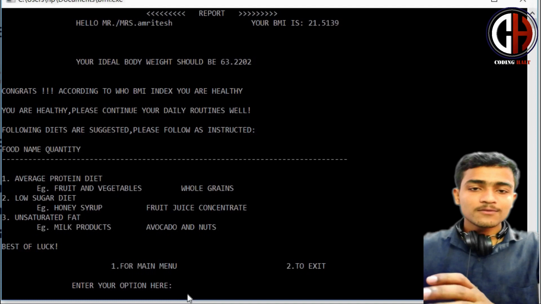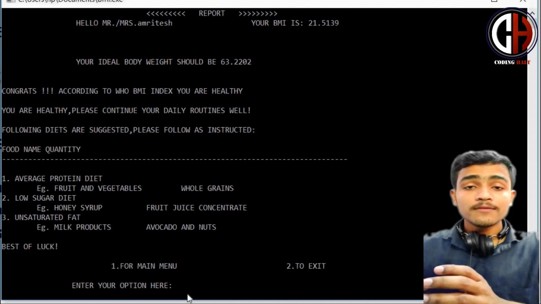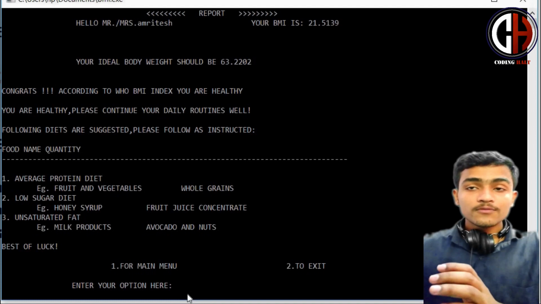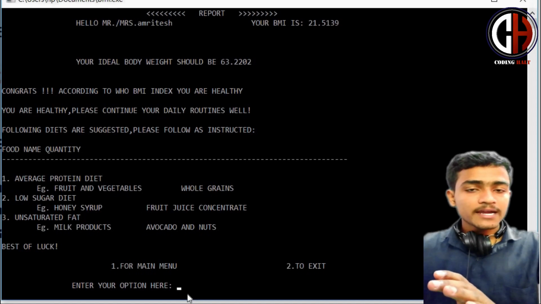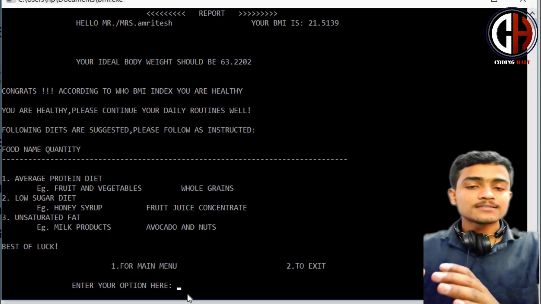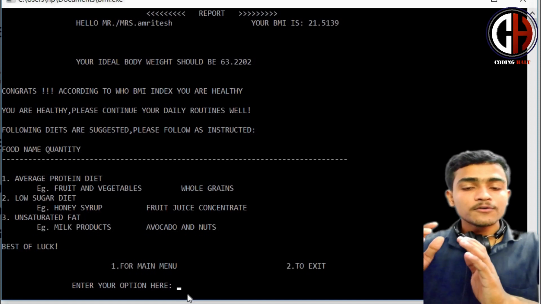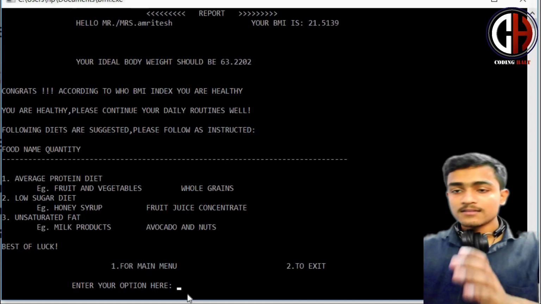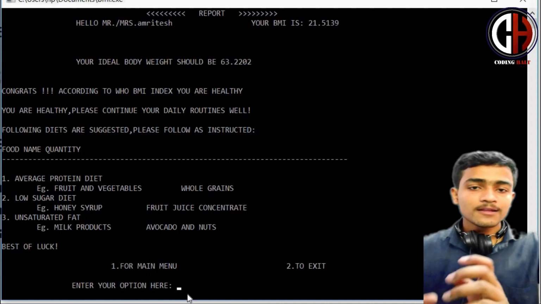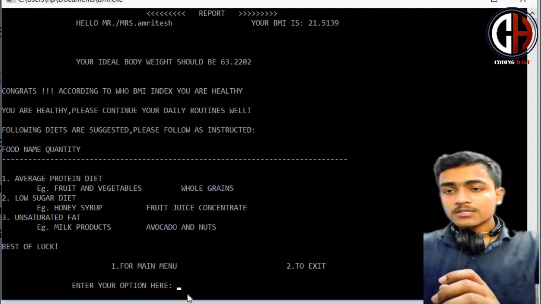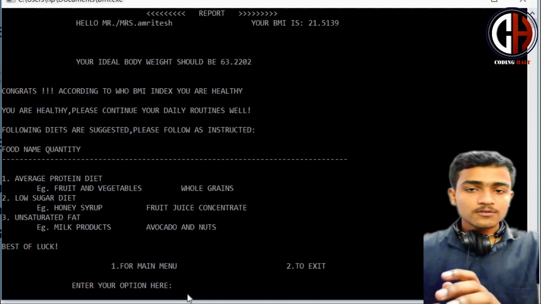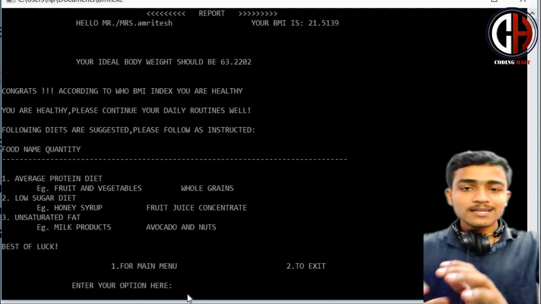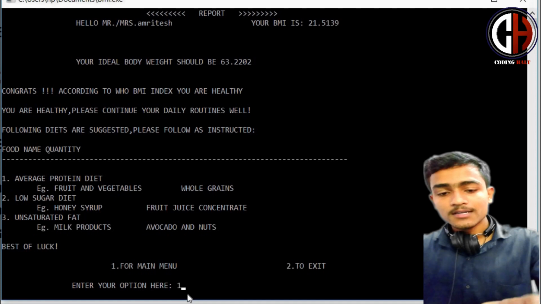You might be thinking, why should we believe in the Coding Halt application? Don't worry, we have taken all the data from the WHO site, and very good fitness applications and very good fitness freaks suggested this data to us, and we have consulted a few doctors also to see whether this data is correct or not, or whether we should prescribe something more. The doctor suggested that it's very good.